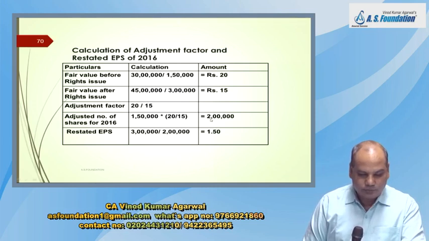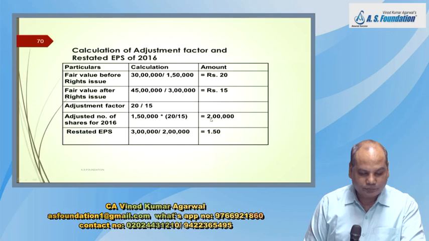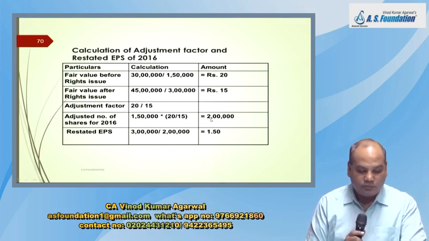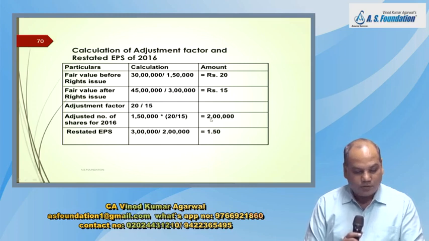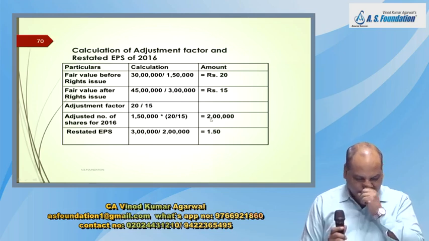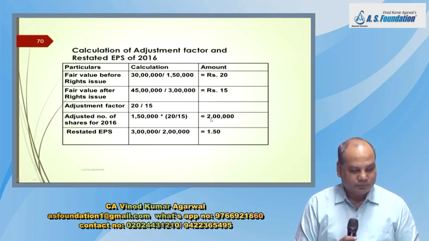Then write down adjusted number of shares for 2016: 1,50,000 into 20 by 15. That comes to 2 lakh. And now write down restated EPS. Restated EPS will be 3 lakh upon 2 lakh.